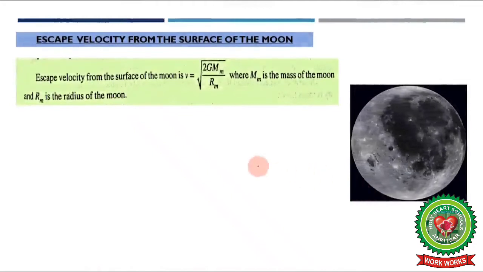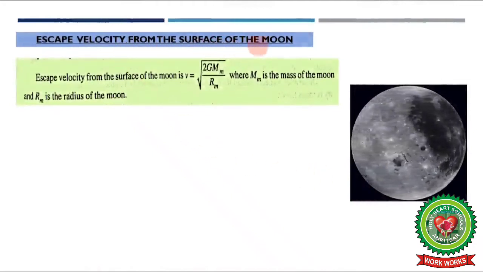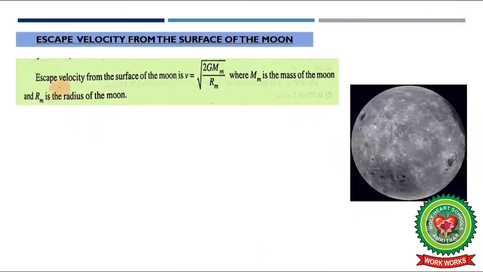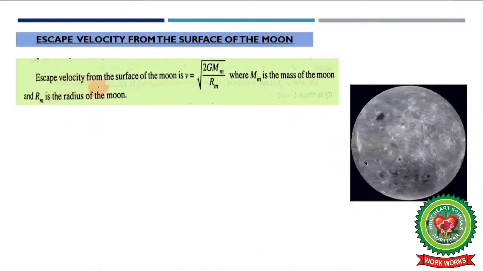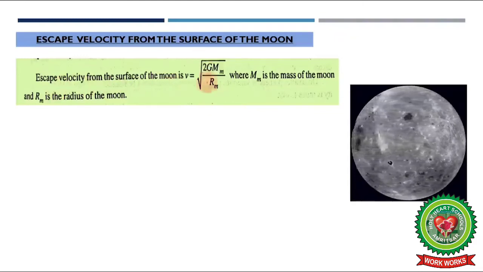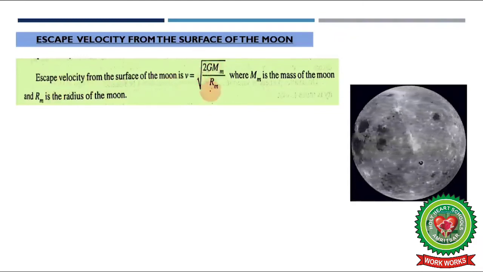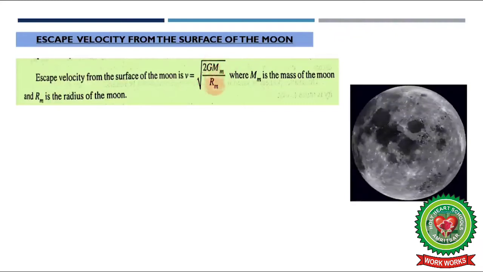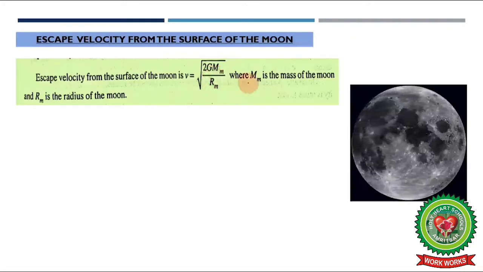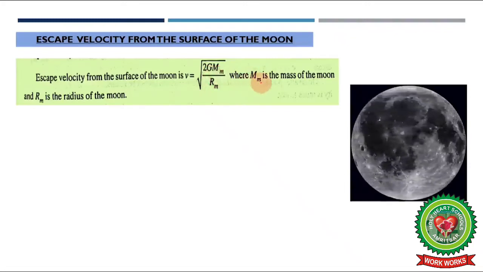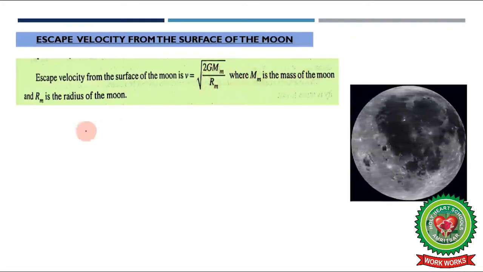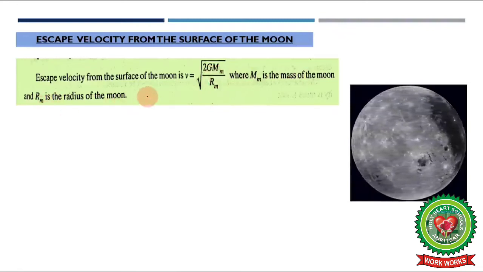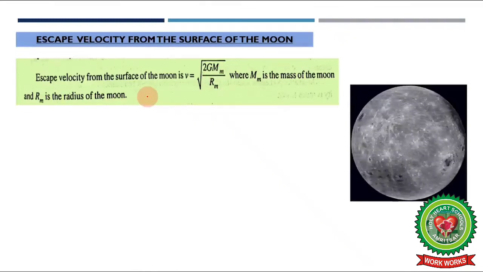Now we will see escape velocity from the surface of the moon. If we are on the moon, then what will be the escape velocity? See, students, the formula will be the same, v is equal to under root 2GM upon r. But here we are going to take the mass of the moon divided by the radius of the moon, where M subscript m is the mass of the moon and R subscript m is the radius of the moon.